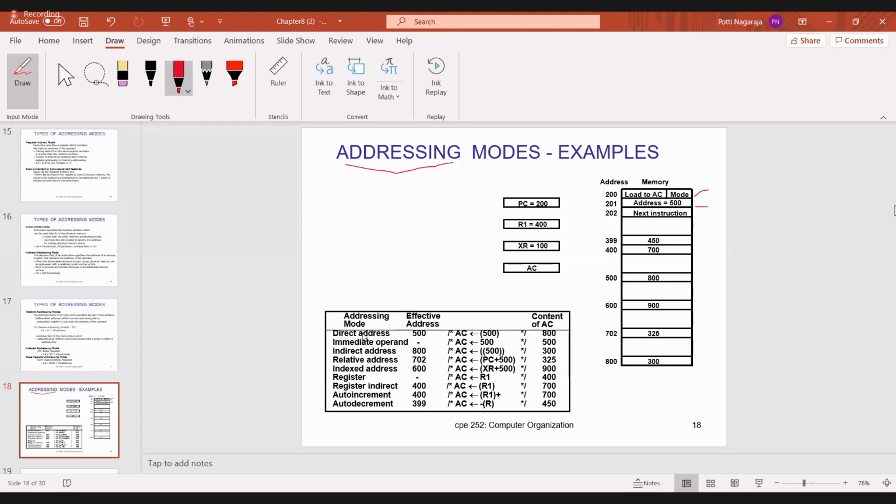Now see here, in direct addressing mode, this 500 is called the effective address. I already told you, direct addressing means here you have the effective address. In this effective address, what is the content? 800, that I have to transfer to the accumulator. Is it okay?